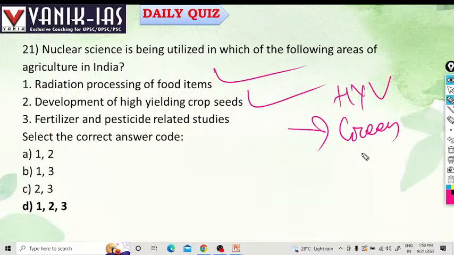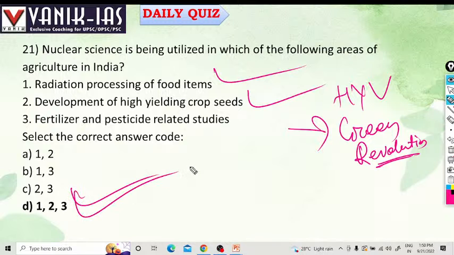In green revolution, we have used HYV seeds, that is high yield varieties. Fertilizers and pesticide related studies. 1, 2, 3, all the options are right. D is the answer. So all the options are right.